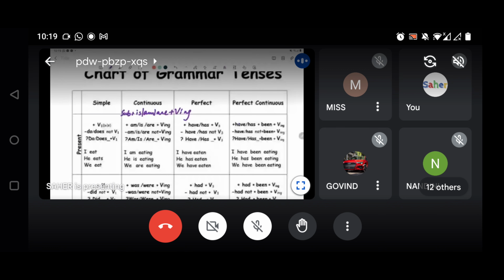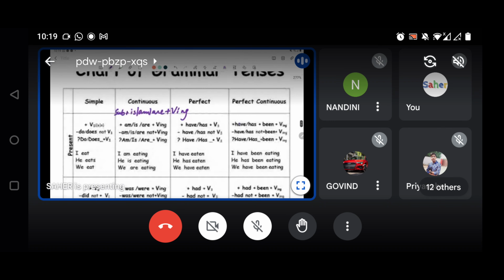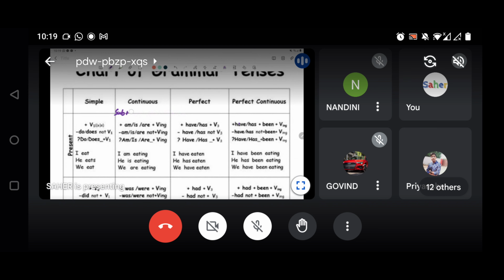Yes or no? Please be attentive in the class. If some teacher is asking something, you have to reply. Okay, so either yes or no. If you are not sure, please ask me.